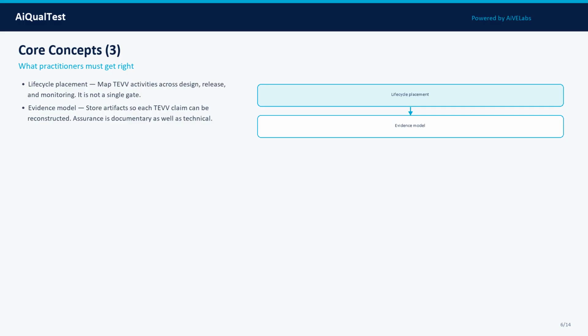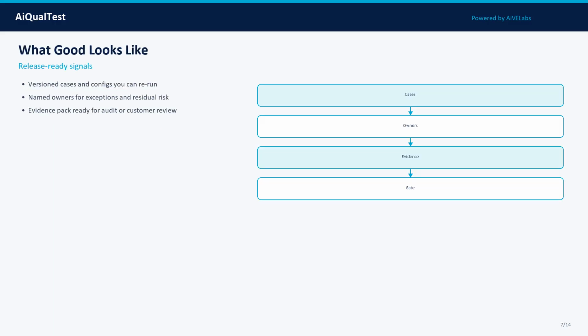Concept 5: Lifecycle placement. Map TEVV activities across design, release, and monitoring. It is not a single gate. Concept 6: Evidence model. Store artifacts so each TEVV claim can be reconstructed. Assurance is documentary as well as technical. For both, treat this as a measurable property, tracked across model, prompt, data, and tooling changes.